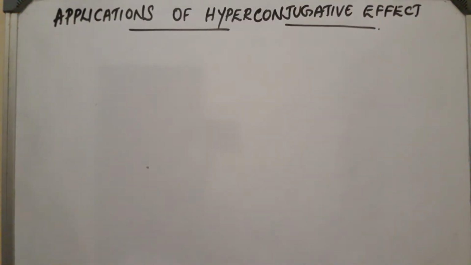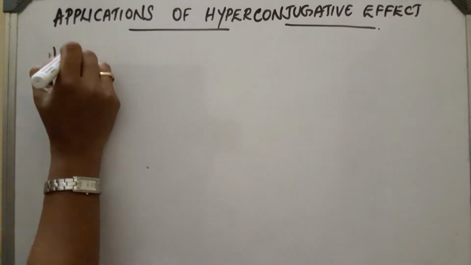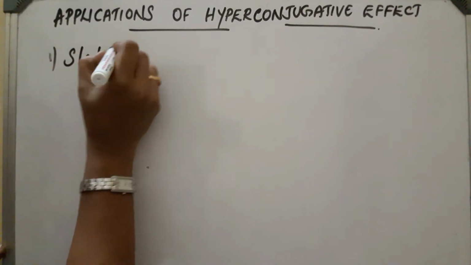Applications of the hyperconjugative effect. As the number of alpha hydrogen atoms attached to an unsaturated system, or to a vacant p orbital, increases, the hyperconjugation increases and the compound becomes more stable. Now, let us see some applications. First one is stability of carbocations.